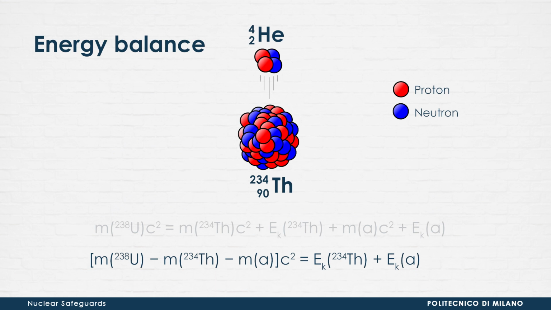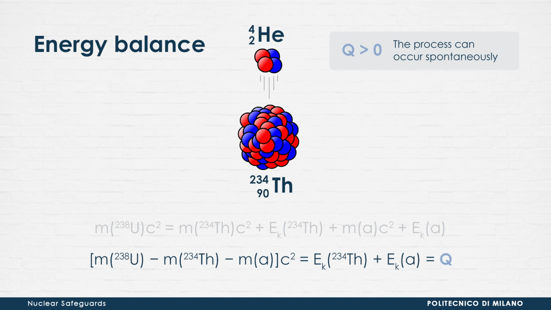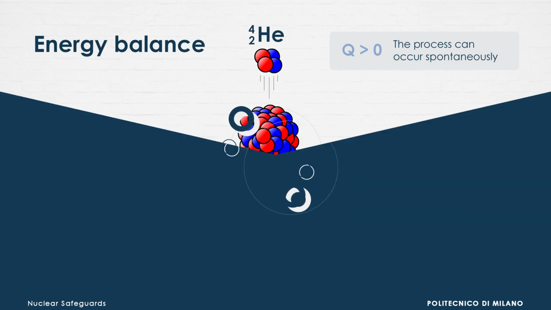By rearranging the terms of the equation, we can highlight where the energy comes from and where the energy goes. Both members define the so-called Q value of the process, a quantity that represents the amount of energy available for the transformation. A positive Q value means that the process can occur spontaneously.